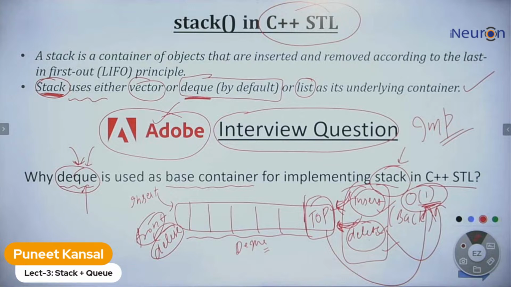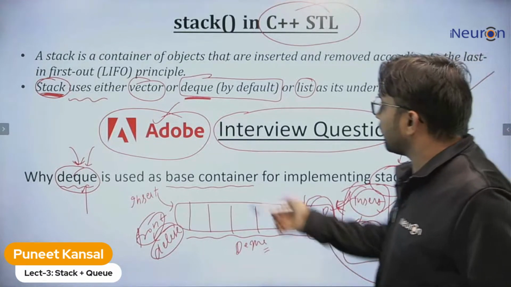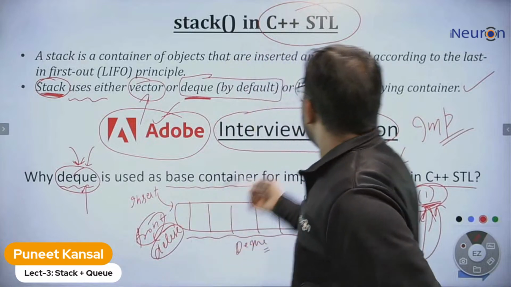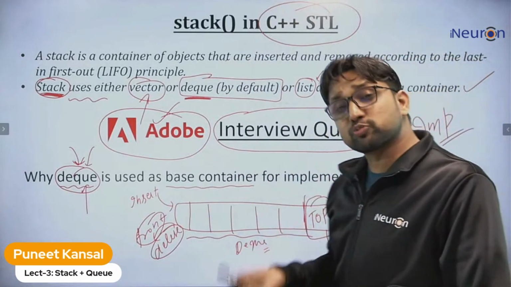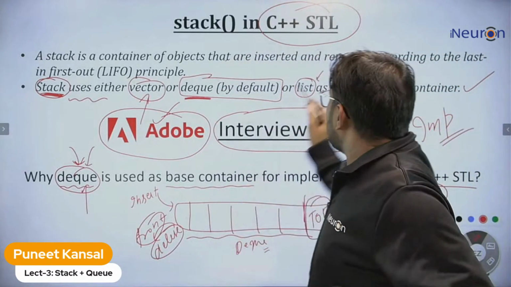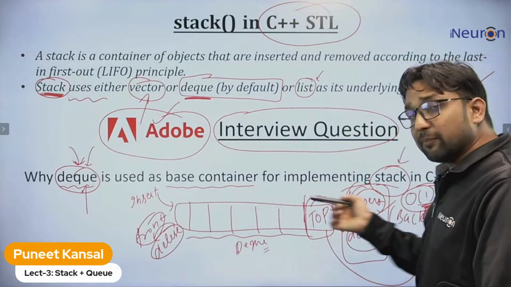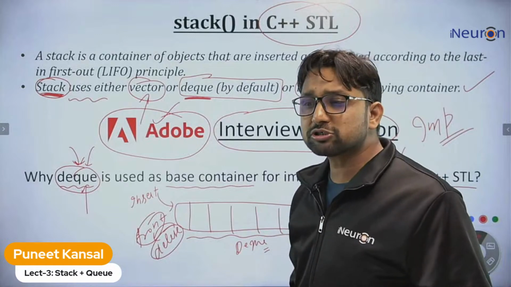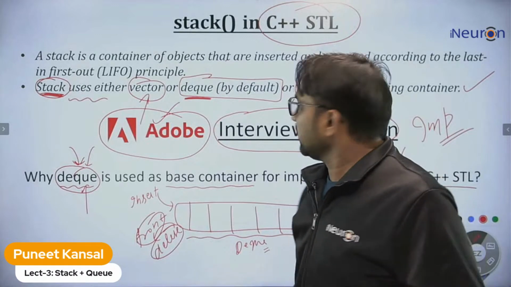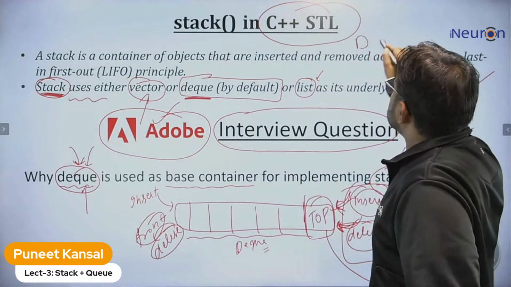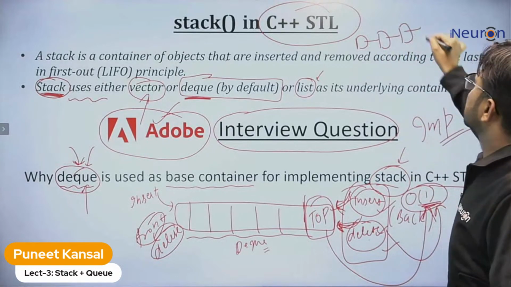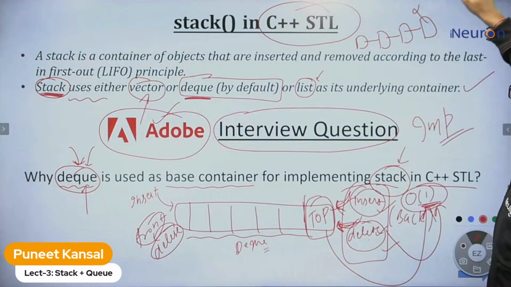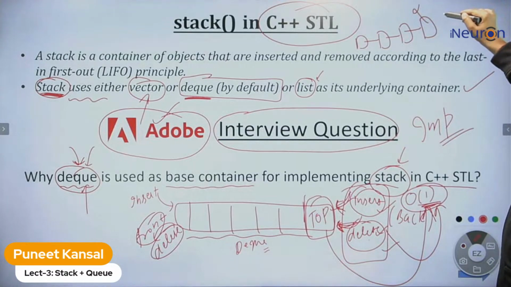This can also be done with the help of vector. Yes, vector also supports this, so vector can also be used. Even a doubly linked list supports this. In a doubly linked list also we can perform insertion and deletion at both ends in constant time. But if you take a singly linked list, then you cannot perform deletion in constant time.